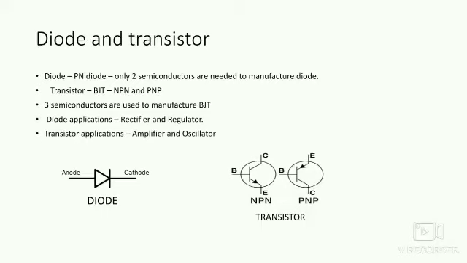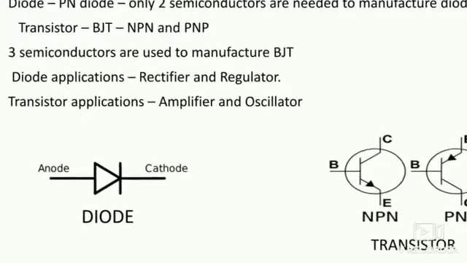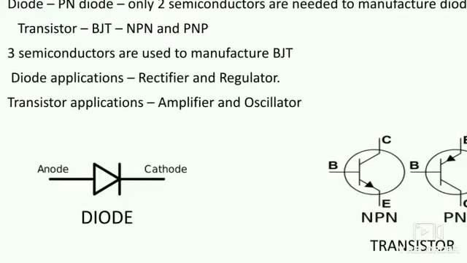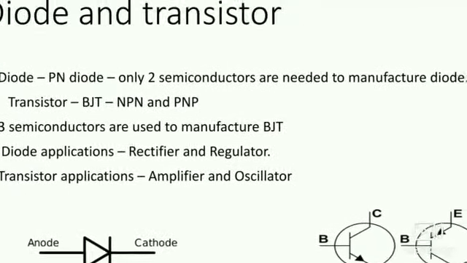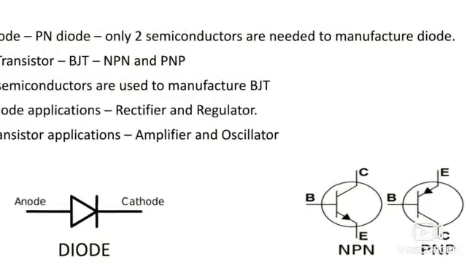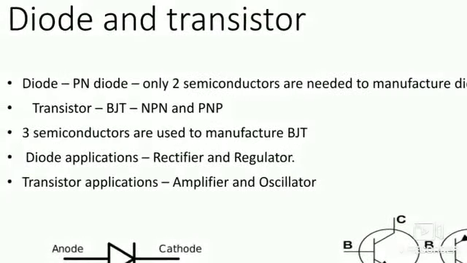Next, look at the diode and transistor. The diode is normally called a PN diode or PN junction diode, and this is the symbol you can see, having two terminals, anode and cathode. Here we can see the P and N. Normally two semiconductors are needed to manufacture the diode.